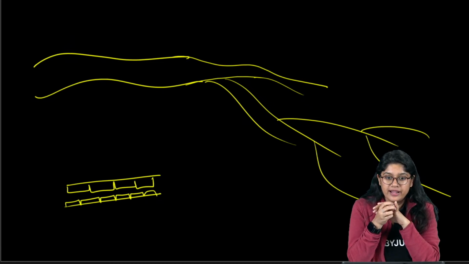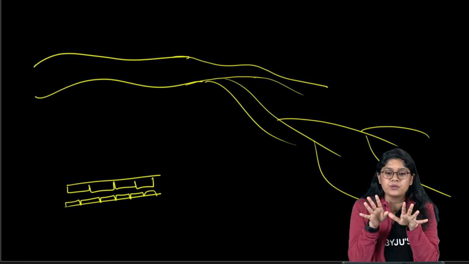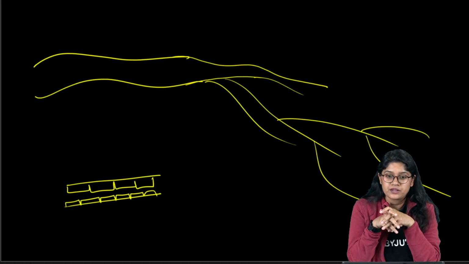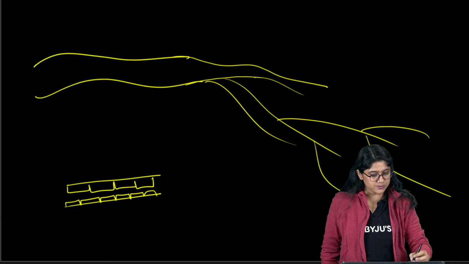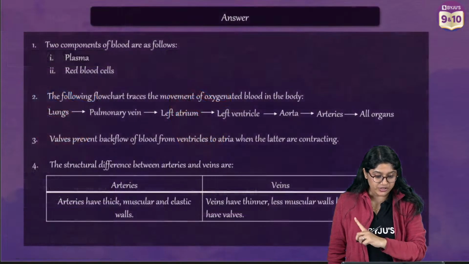Is the capillaries doubt clear? I will take the other doubts in a bit. But are you clear with the capillaries? What are capillaries? Fishes have 2 chambers. Yes, clear, right? Let's move ahead. And this is how you can write the question.